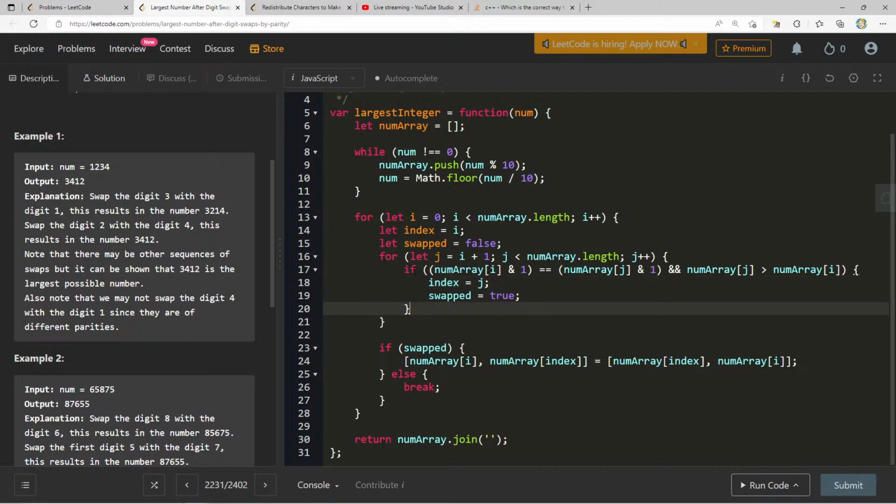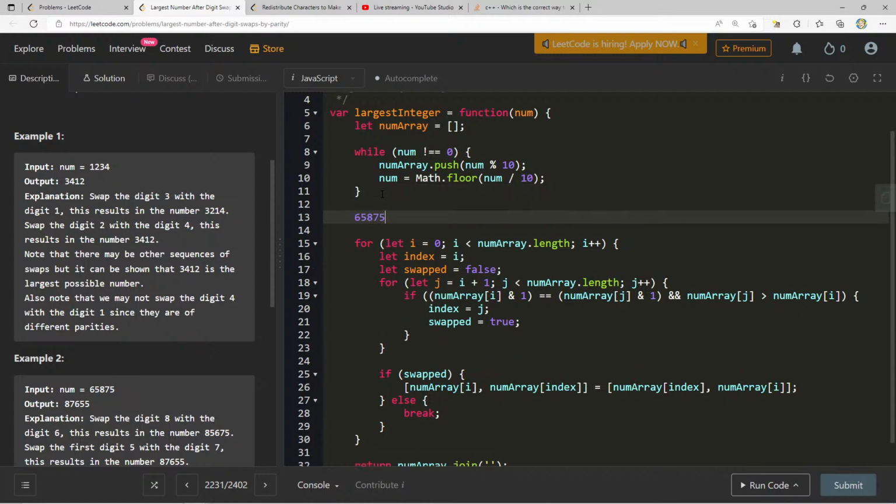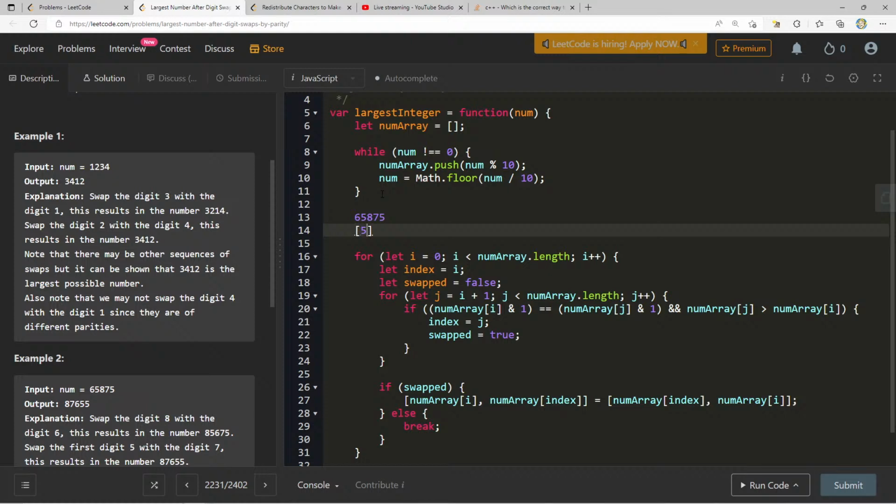Okay, so now we end this whole for loop, and then we come to the end. If swapped, we're going to swap i with the thing that we found at index. So imagine that we're given this one over here. Our array at the end will actually be the reverse of this, right? 5, 7, 8, 5, 6.